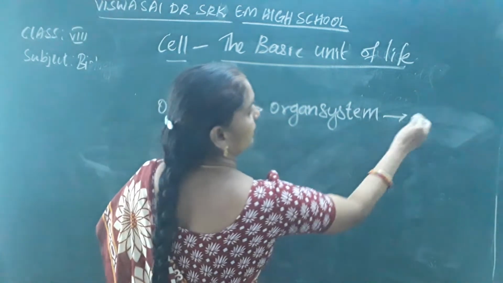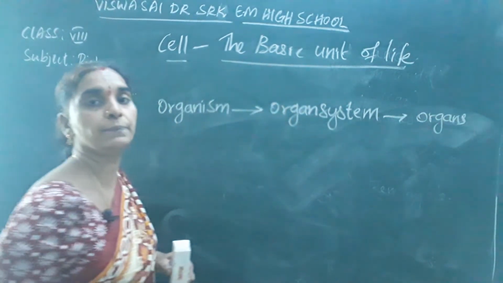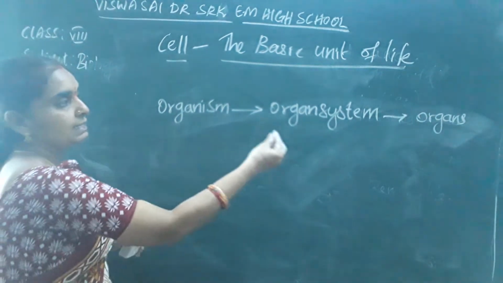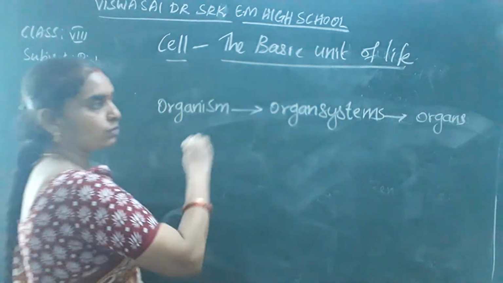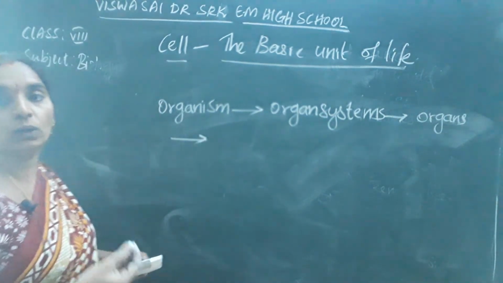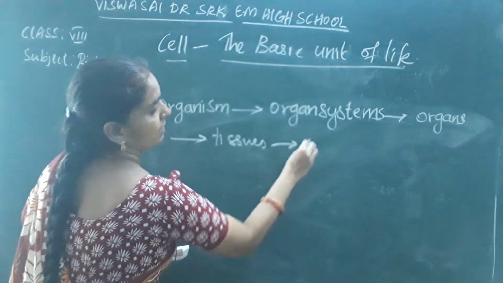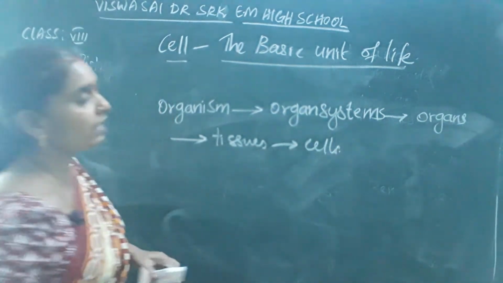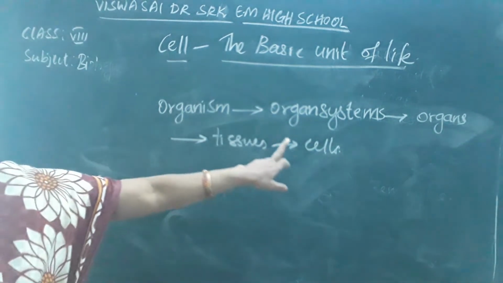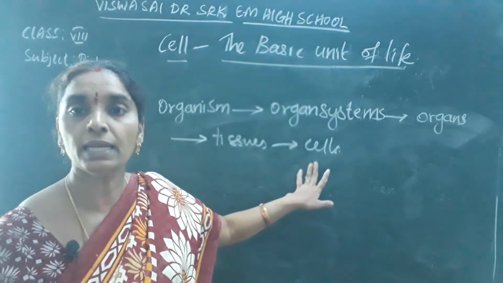Circulatory system, excretory system, respiratory system, reproductive system, everything. So every organism consists of organ systems. They are made of organs, and organs are made of tissues, and tissues are made of cells. So every organism contains the cells.